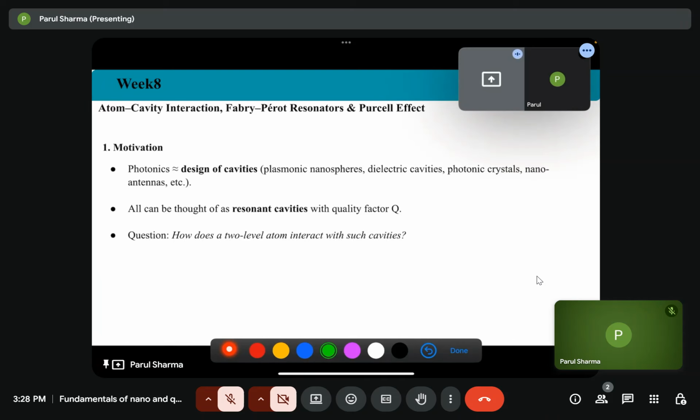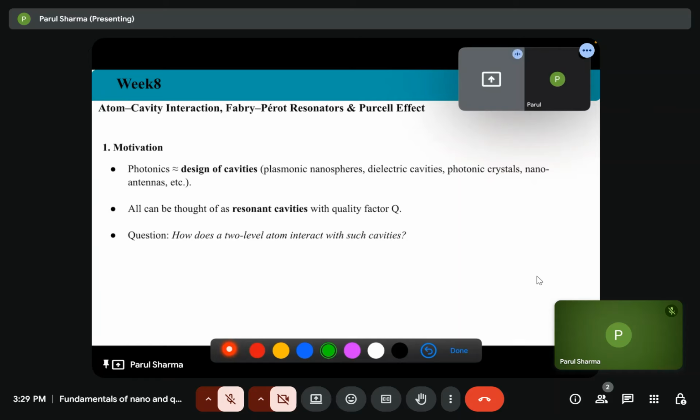Now, after atom-cavity interaction, which type of cavity can it be? It can be Fabry-Perot, or we will talk more about the Purcell effect. In case of photonics, we have designed a lot of cavities like plasmonic nanospheres, dielectric cavities, photonic crystals, nano antennas.